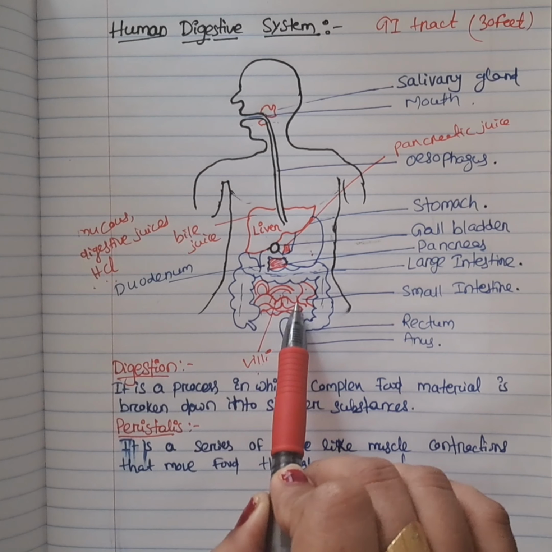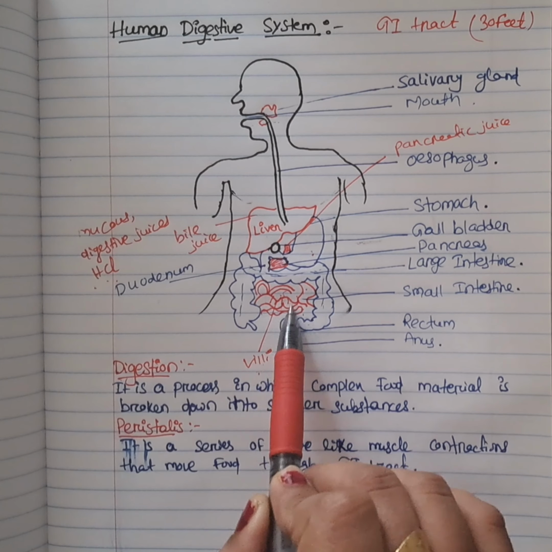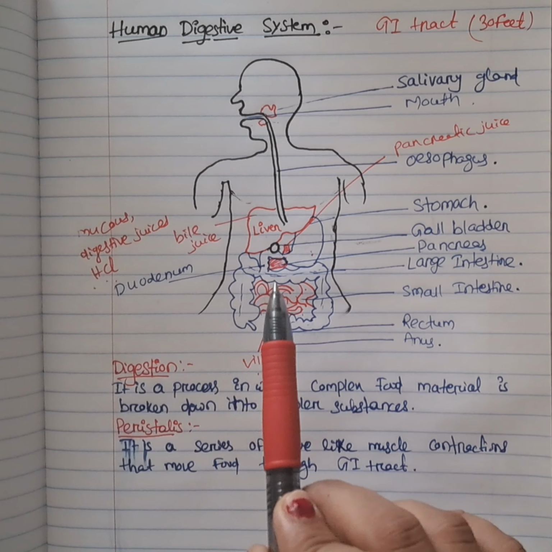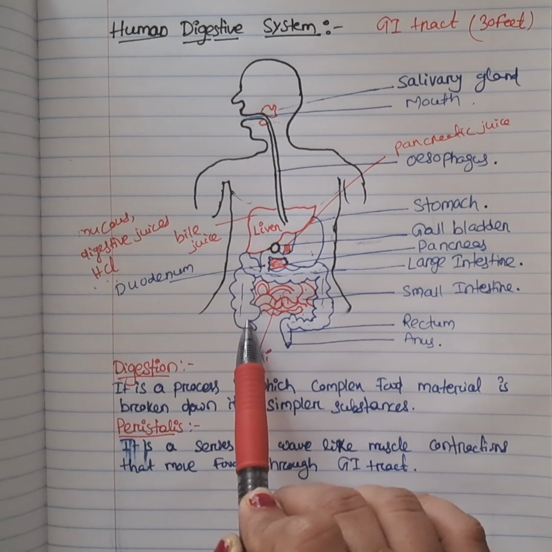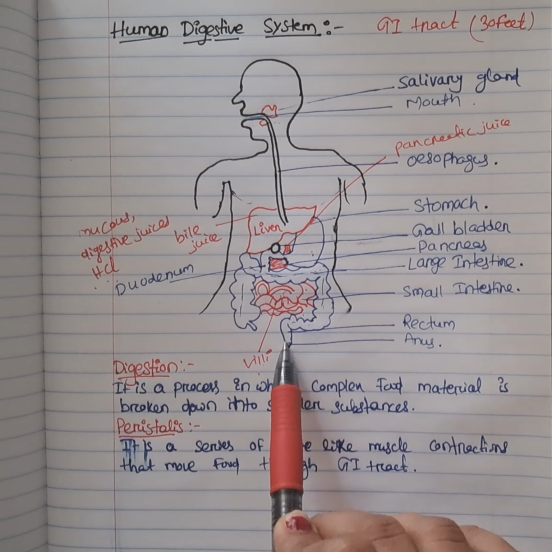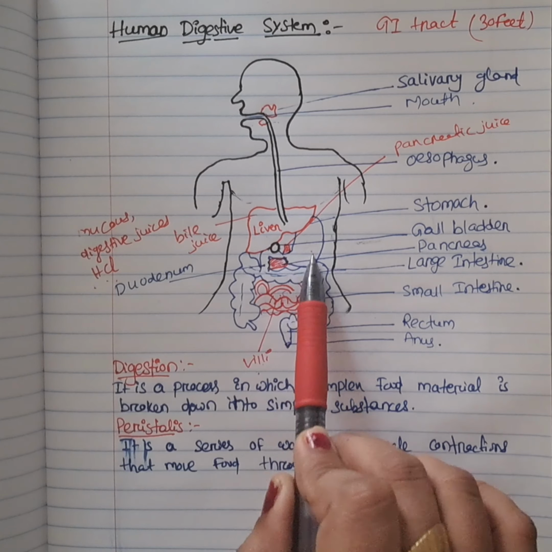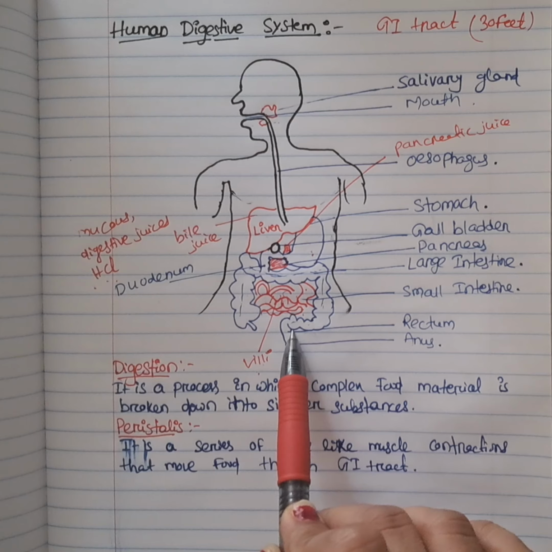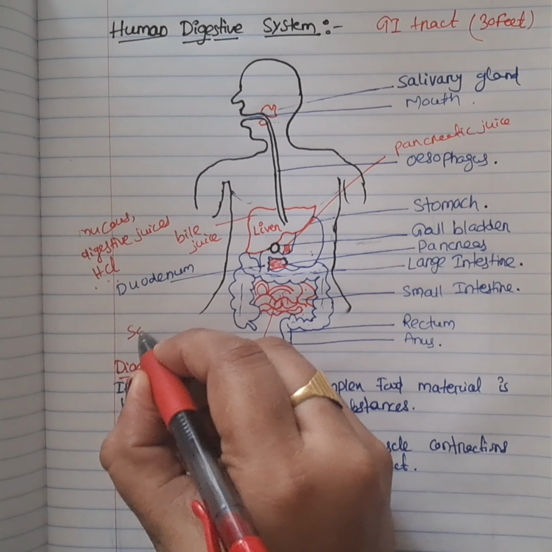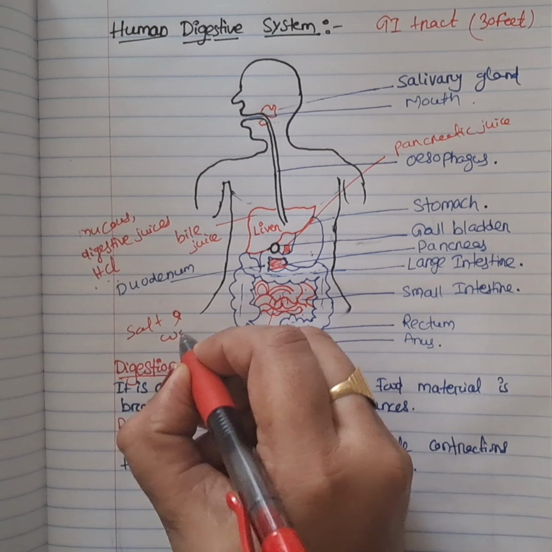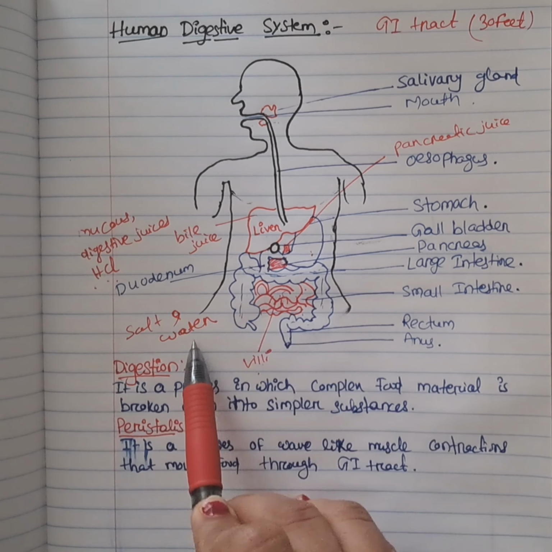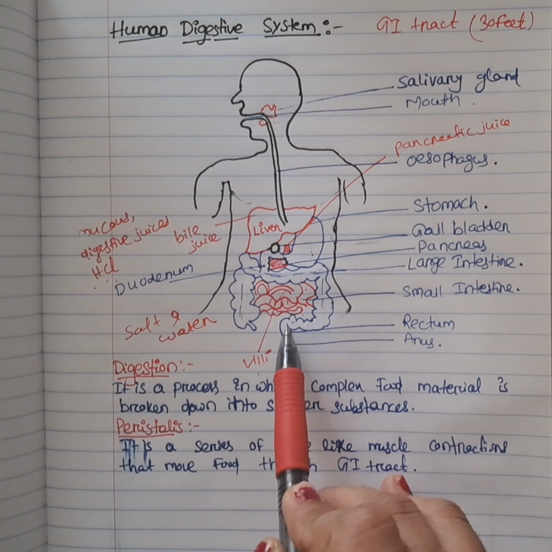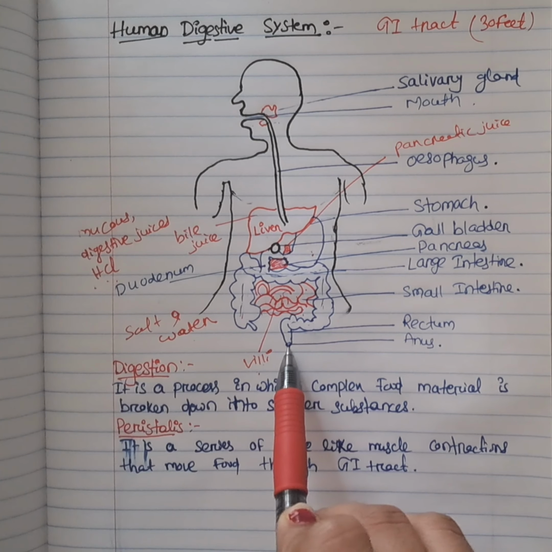Then the digested food is passed into the blood vessels of the villi, and the undigested food is passed into the large intestine, which is wider than the small intestine. In the large intestine, excess salt and water are absorbed, and the undigested waste products are passed out of the body through the anus.